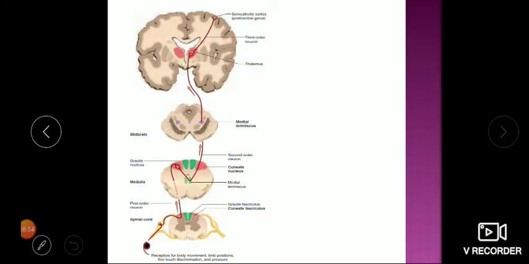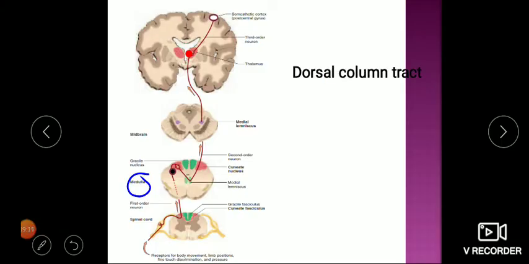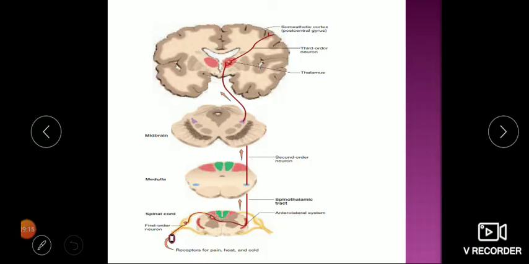So this we have studied, starting from here going up to the level of medulla, uncrossed, then the second order neuron crossing to the opposite side going up to thalamus, from here the third order neuron going up to the sensory cortex. So this is our dorsal column tract or posterior column tract. Now this second one, in which from the receptor it is going up to the spinal cord.